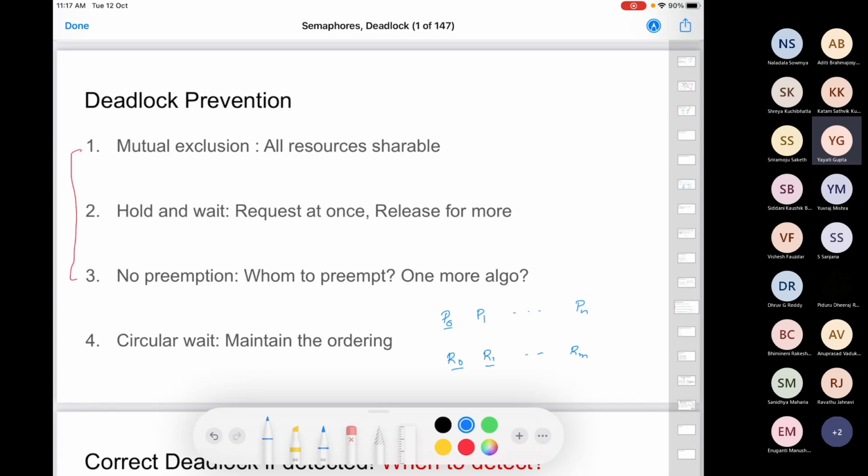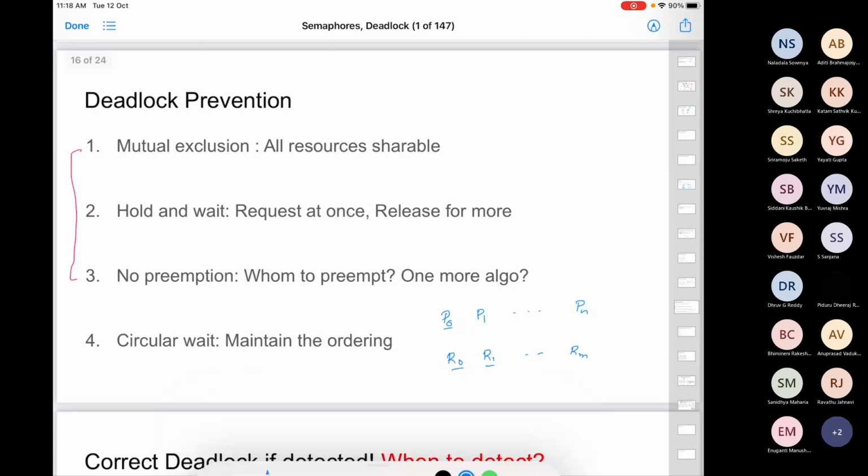So look at the dining philosophers problem. What is happening? P0 wanted C0, we can give it to him. P1 wanted C1, give it. P2 wants C2, give it. P3 wants C3, give it. But if you look at P4, P4 wanted C0, right? That will not be allowed. So you are maintaining a strict ordering there. So that is one of the ways.